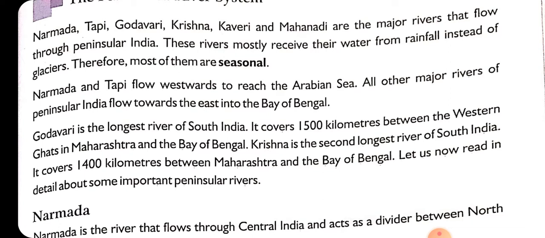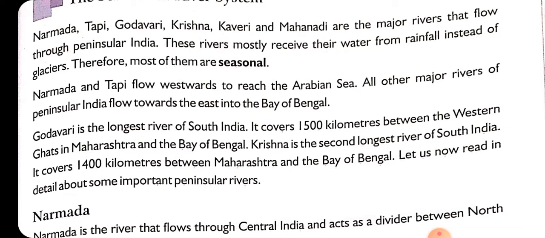Now next is all other rivers. Okay, except these two rivers, the rest of the rivers, that is Godavari, Krishna, Kaveri and Mahanadi, these four rivers flow towards the east direction and finally drain into the Bay of Bengal. Now you understand that out of these six rivers, only Narmada and Tapi flow towards the west direction and drain into the Arabian Sea, and all the rest of the rivers, beta, flow towards the east direction and finally drain into the Bay of Bengal.